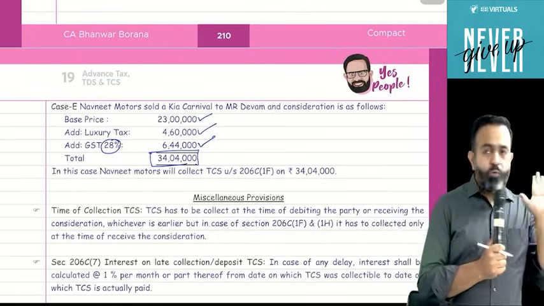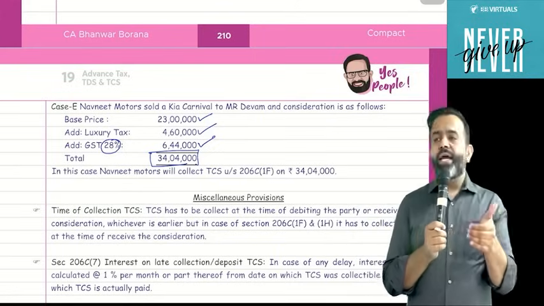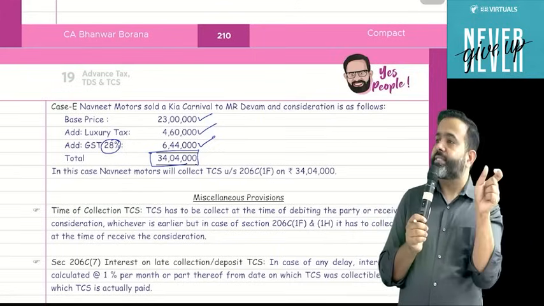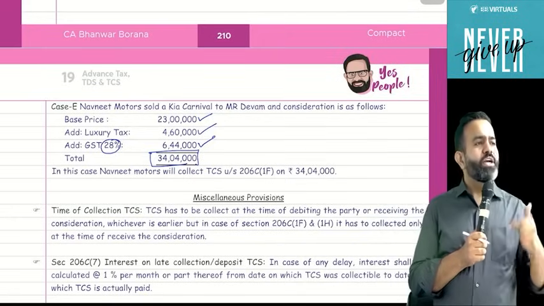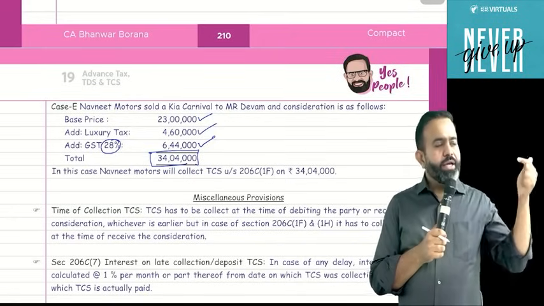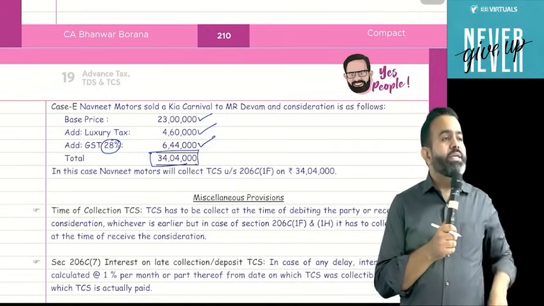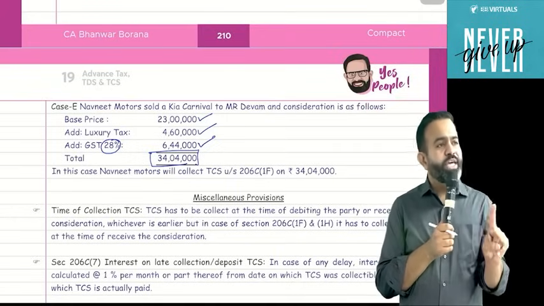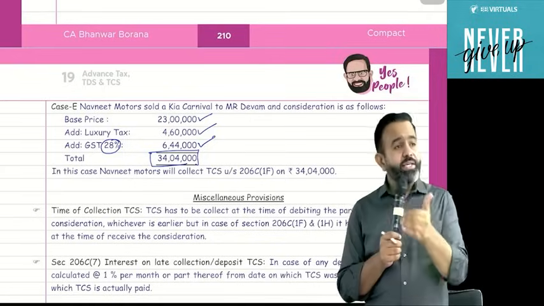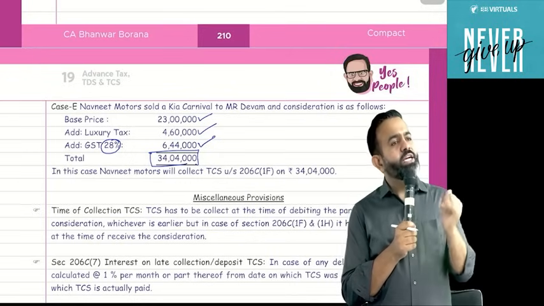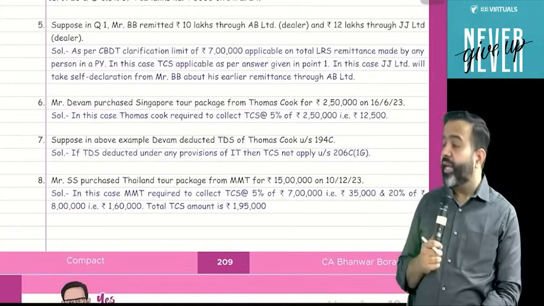Suppose, for example, your chartered accountant made one bill of 10 lakh. He included the GST, total bill is 11 lakh 80,000. TDS under section 194J is applicable only on the 10 lakh. But in case of TCS, it is always inclusive of the GST.